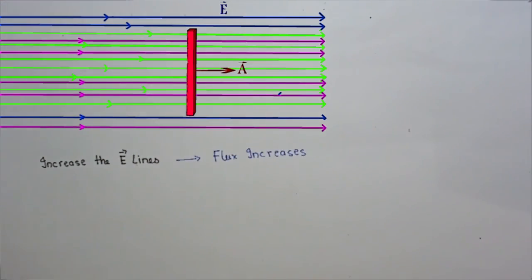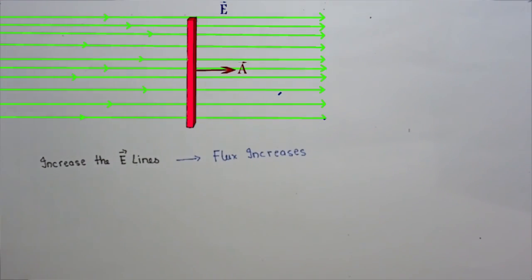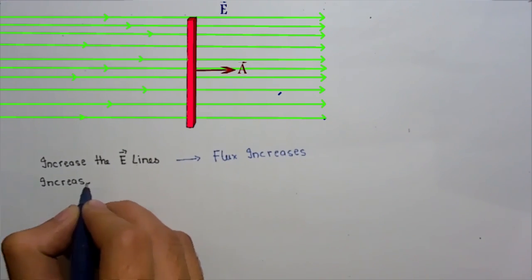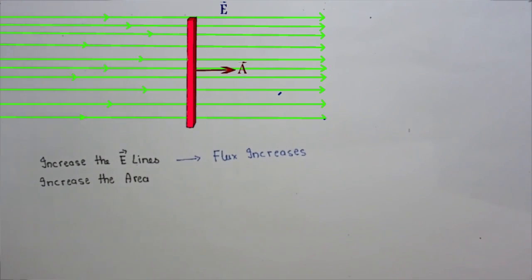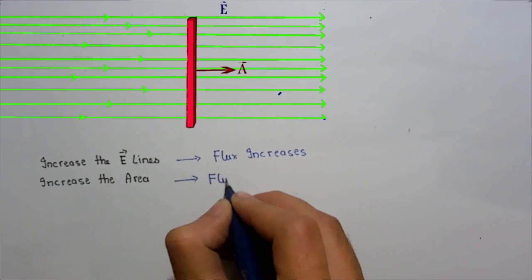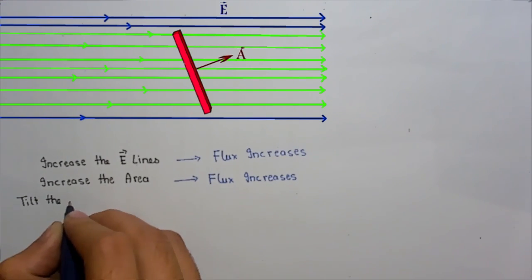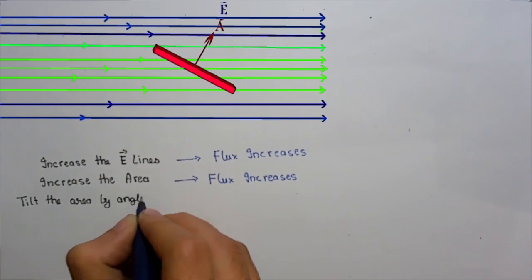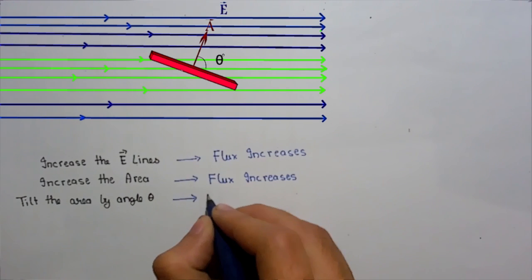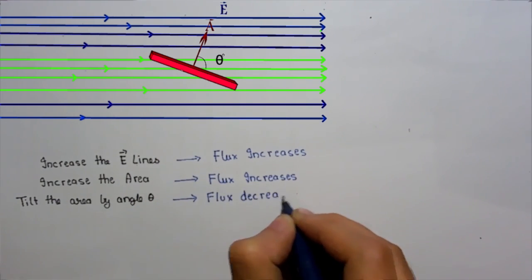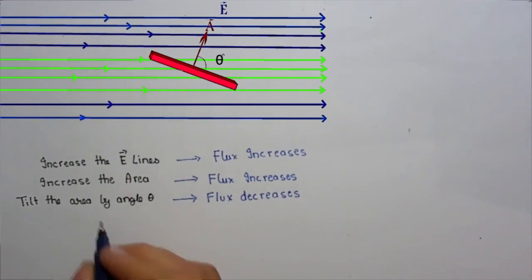What happens if we increase the area itself? Now the area can accommodate more electric field lines. So again the number of electric field lines passing through this area increases, so flux also increases. Now what happens if we tilt the area by a certain angle theta? As you can see, the flux decreases because fewer electric field lines are now passing through this area.